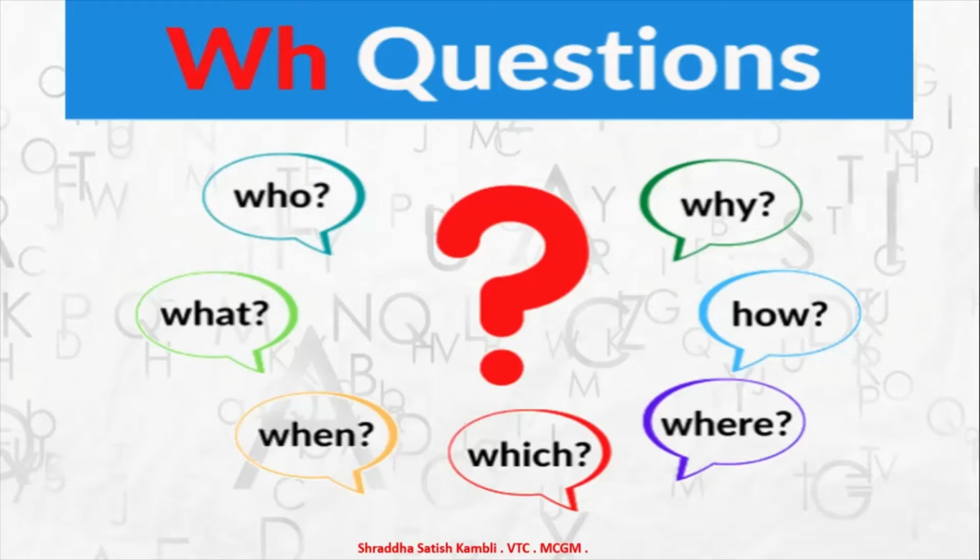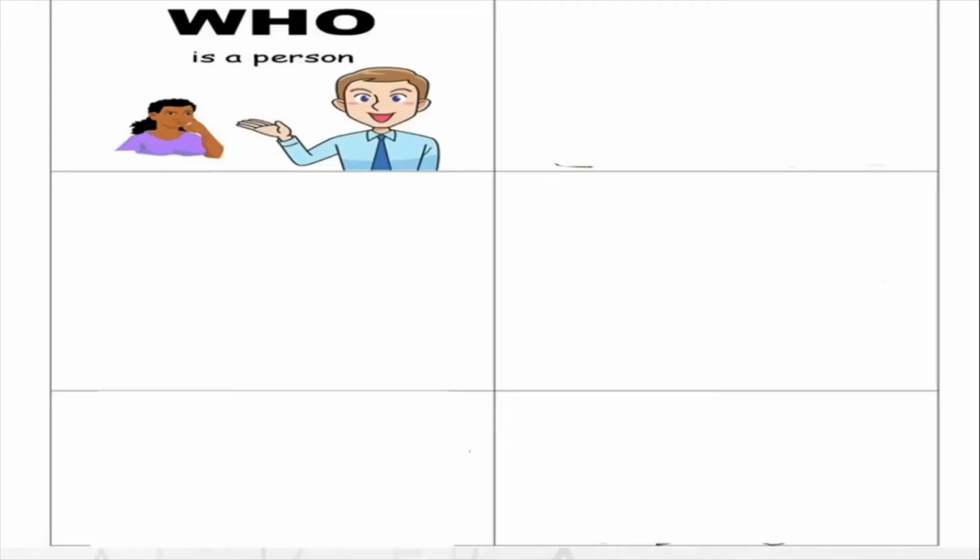So see, all the WH questions start with one of these words, and each of these words again has a specific role to play. Is this idea very, very clear to you, children, about WH questions? Now we will move on and look at certain WH question words, and we will also see how they perform their function.